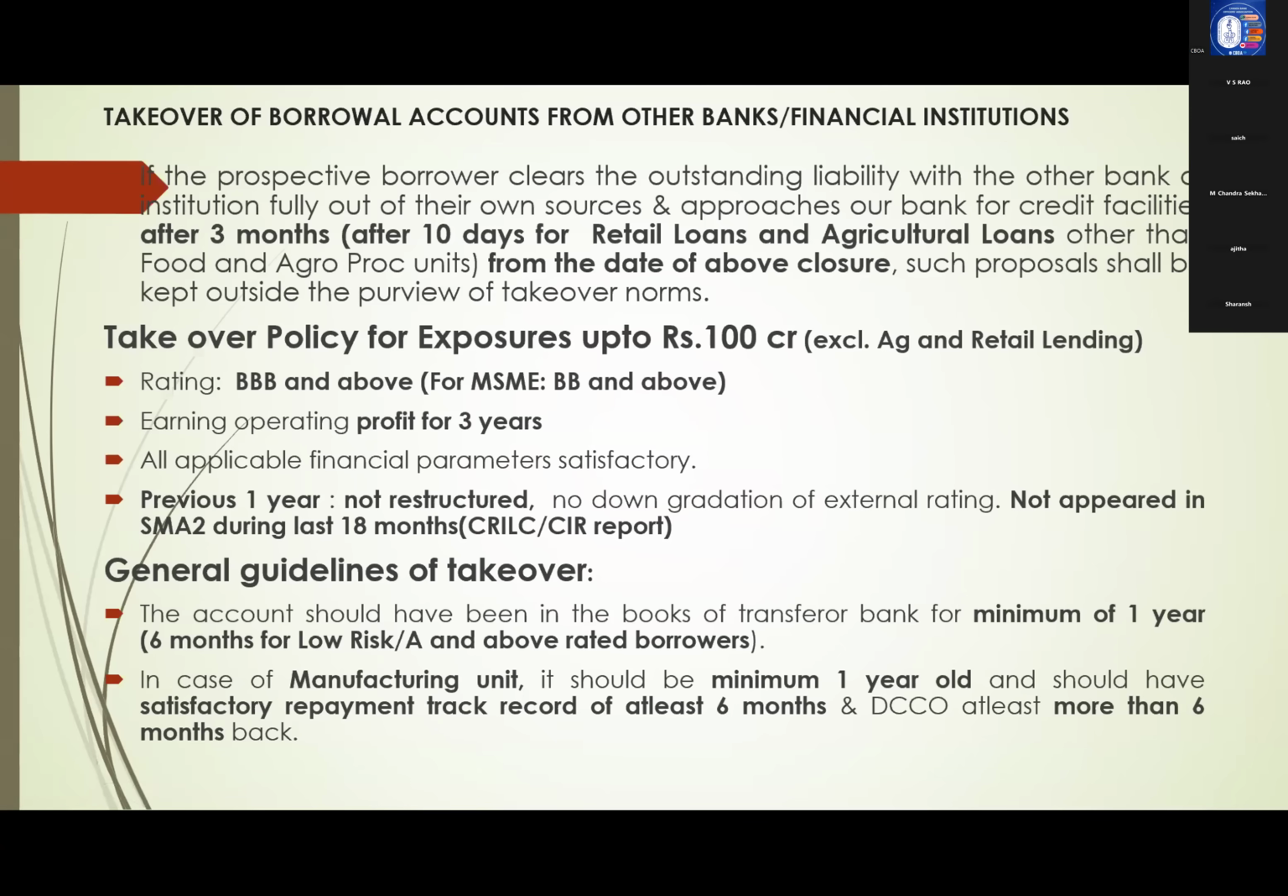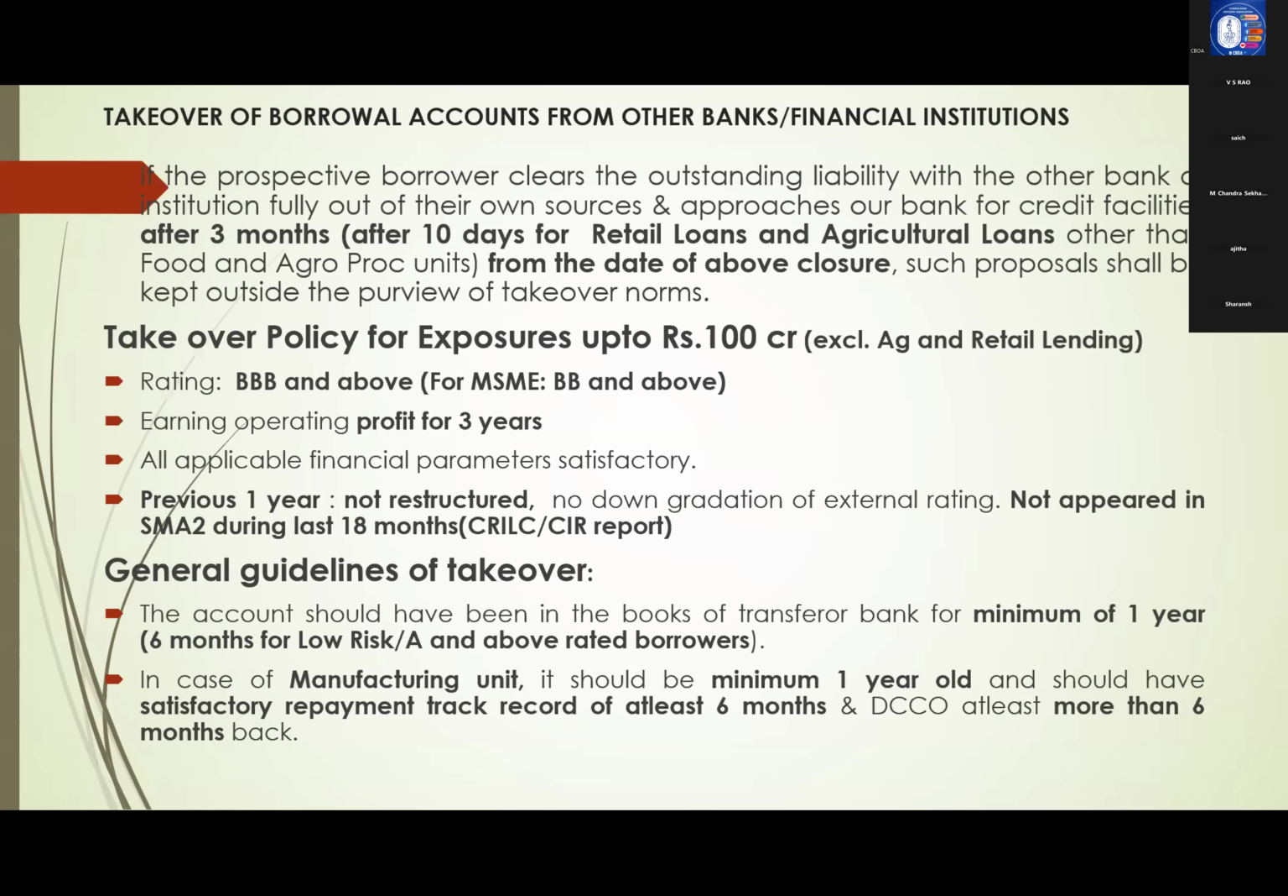And the next one, the account should have been in the books of the transferring bank for a minimum of 1 year. Other bank, at least it should have been minimum 1 year. It is 6 months for low risk and A and above rated borrowers. So this 1 year can be reduced to 6 months. That means with other banks, A rated accounts, you can take after 6 months, no issue.